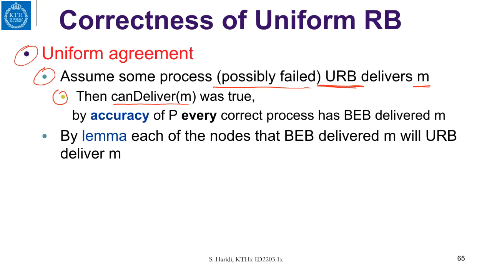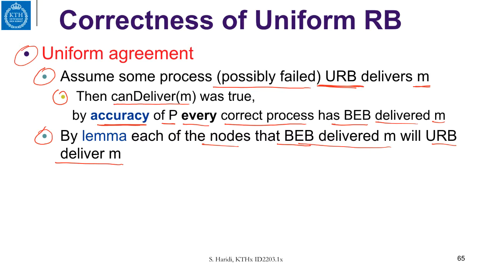And how does it get the acknowledgement from correct processes? It gets it by the correct processes performing a BEB broadcast. So now, by the accuracy of P, you have actually detected that all correct processes best effort broadcasted the message. So it means that every correct process has BEB broadcast M. And by our lemma, a correct process that best effort delivered M will uniformly deliver M.